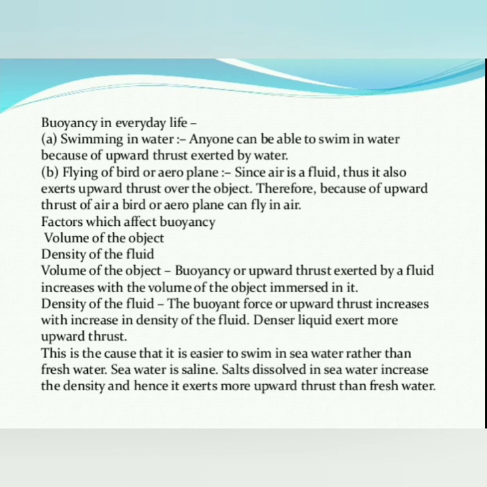For that reason the density is higher. Okay, understood? These are two important examples of buoyancy in everyday life.